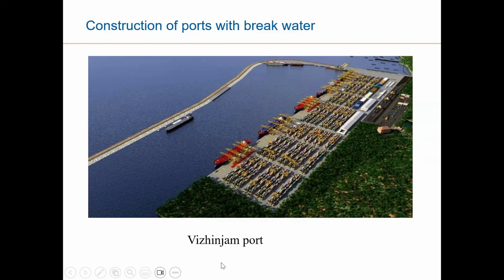Or recently in Vizhinjam port, at the time of doing this policy, a wonderful condition was inserted by Swiss Re: that your loss or damage to the port will be in proportion to the breakwater. If the breakwater is constructed to the extent of 50%, say for example, then any loss or damage to the port will be restricted to 50% only. So that is related to that.